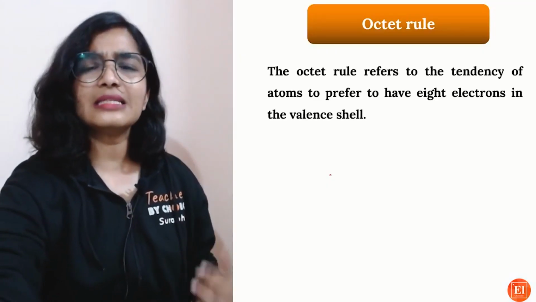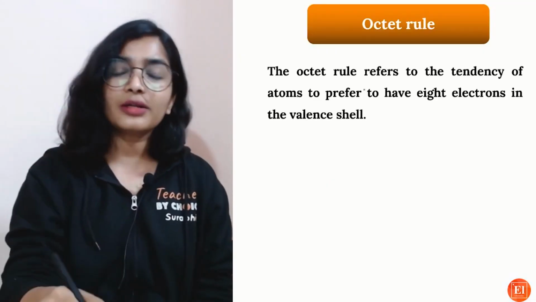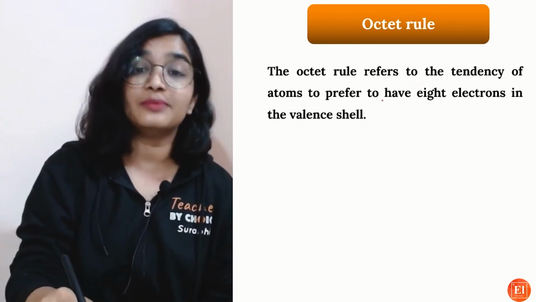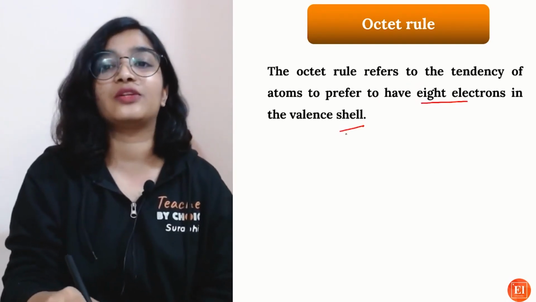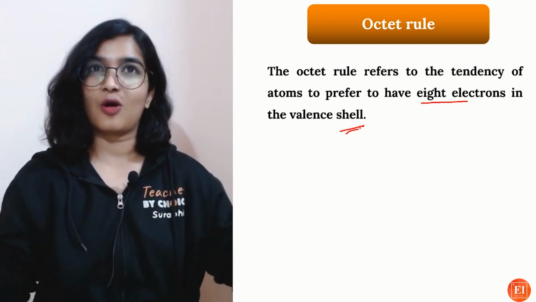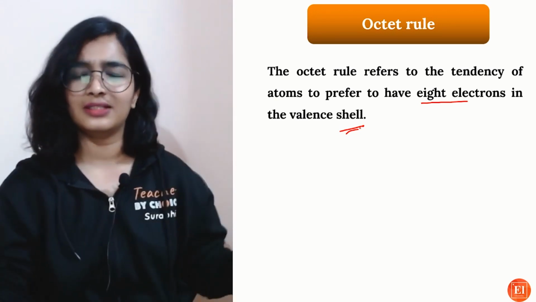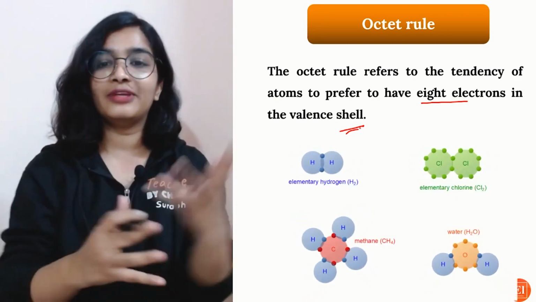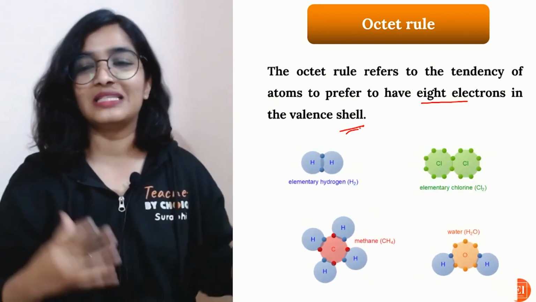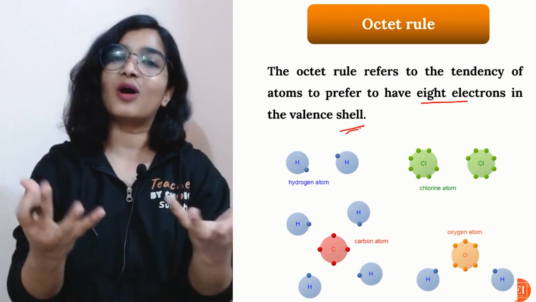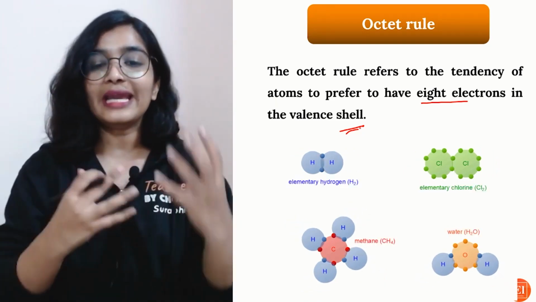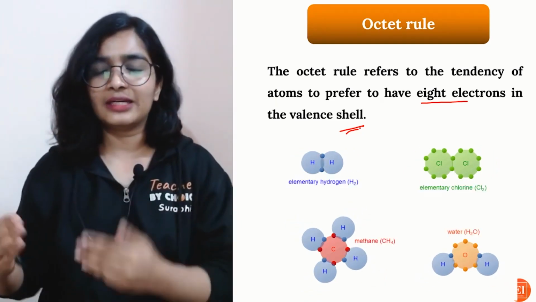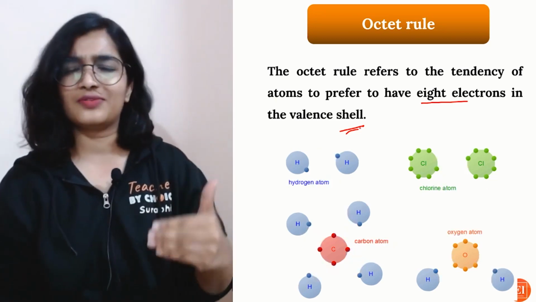Now, what exactly is this octet rule? The octet rule refers to the tendency of atoms to prefer to have 8 electrons, like octagon, so it means 8, right? When all the elements combine, they are sharing electrons or transferring electrons.